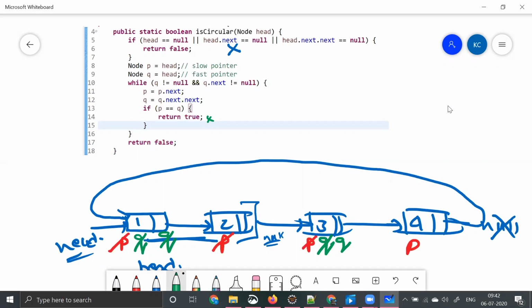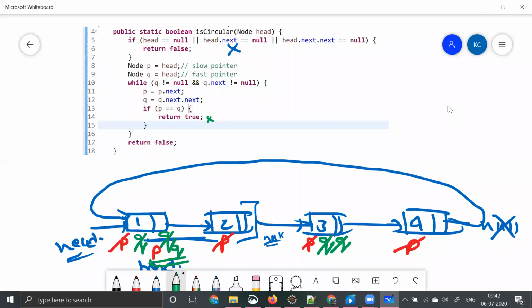Again, you're checking if q is not equal to null and q dot next is not equal to null. Yes. So as part of line number 11, you're saying p is equal to p dot next. What is p? Now p is over here, right? Again, you're saying q is equal to q dot next dot next. Q is again this. You are checking if p is equal to q.